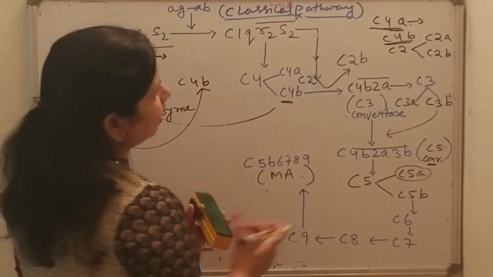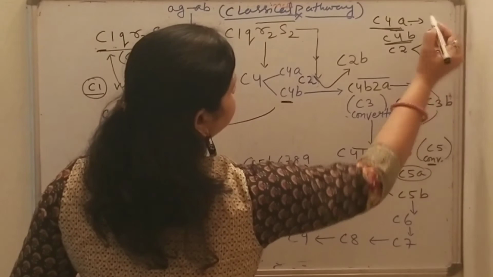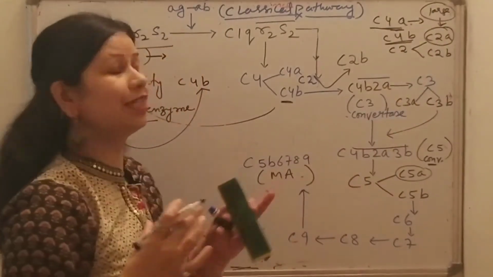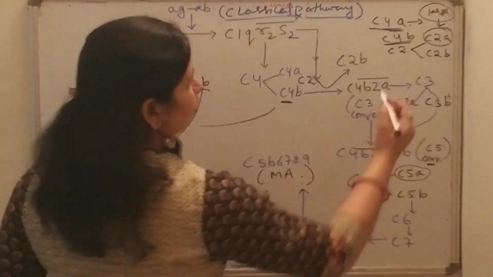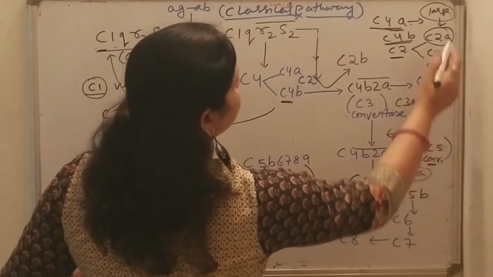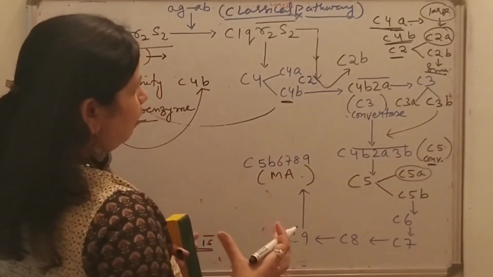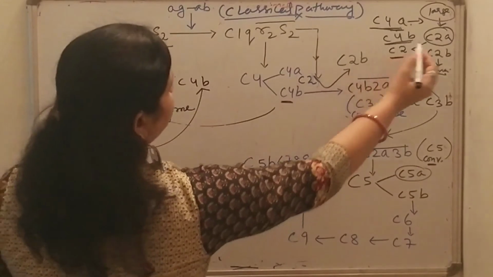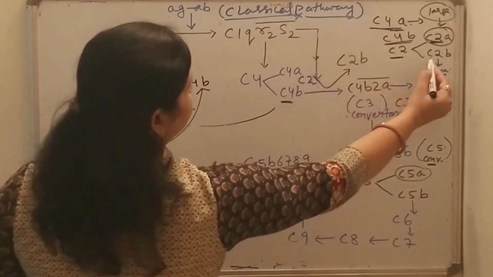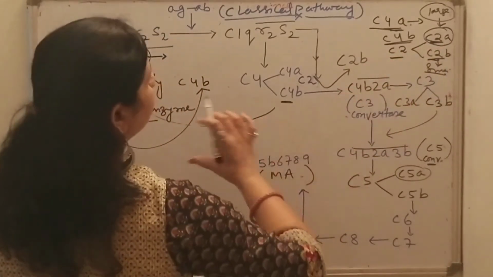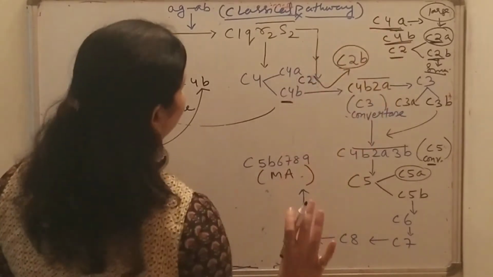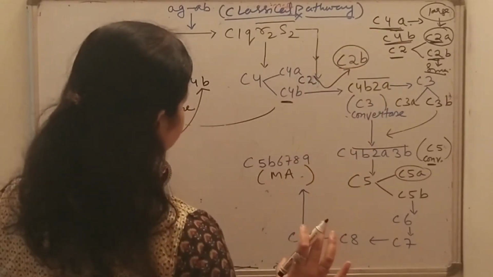Now, this C2a is the larger fragment, because I have told that C2 is an exception. In the case of C2, C2b will be the smaller fragment and C2a will be the larger fragment. The C2b, the smaller fragment, diffuses away from the site.